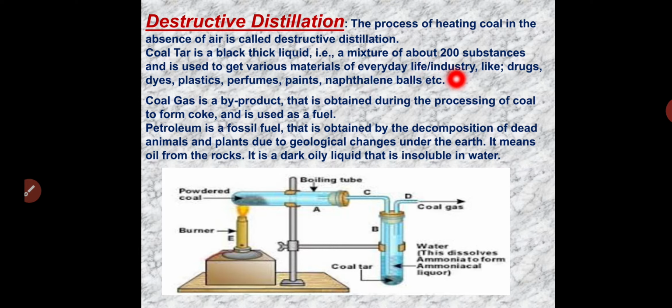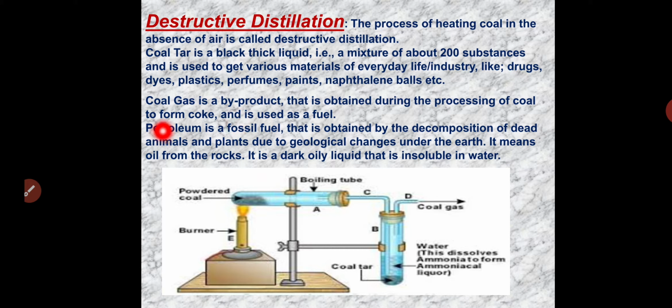For example, drugs, dyes, plastics, perfumes, paints, naphthalene balls, etc. We already know where we use drugs, plastics, perfumes, paints and naphthalene. All these materials we get from coal tar. This coal tar we get from underground, and when we heat it at a particular temperature, we will get nearly 200 materials.